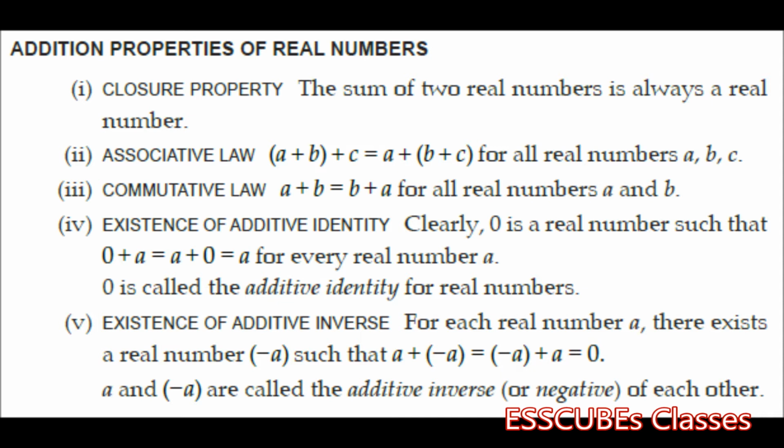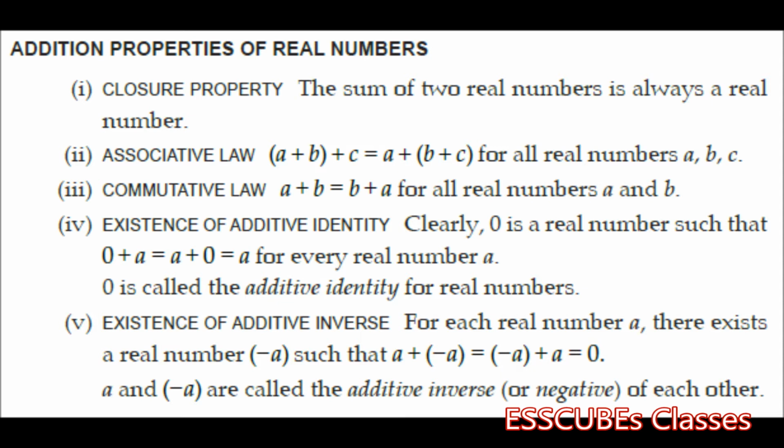0 is a real number. So 0 + a is equal to a + 0, which is again equal to a for any real number a. So 0 is called the additive identity for real numbers.